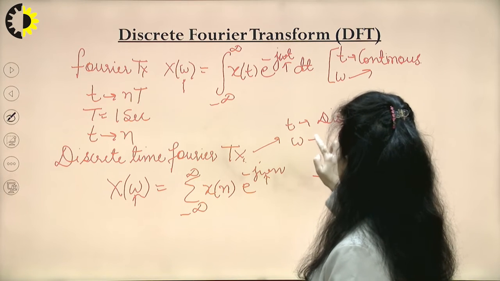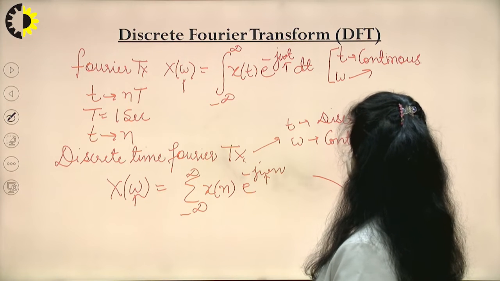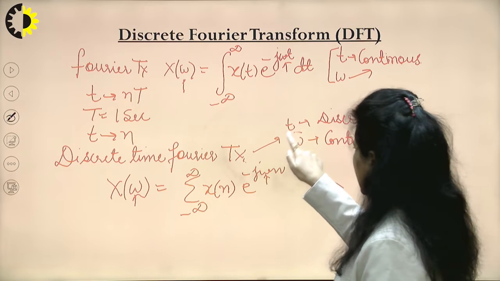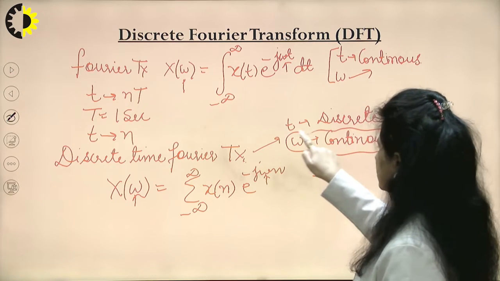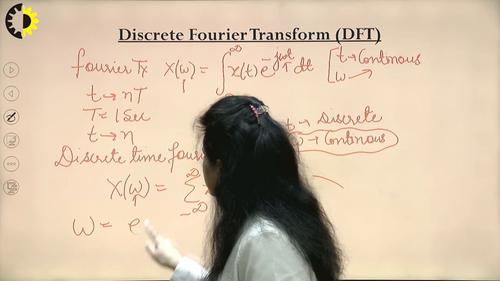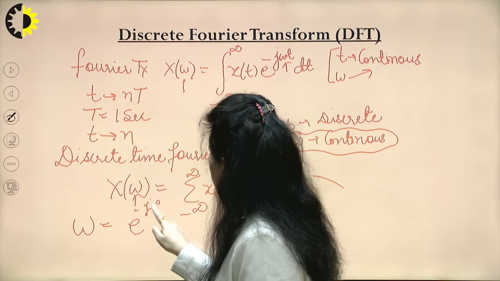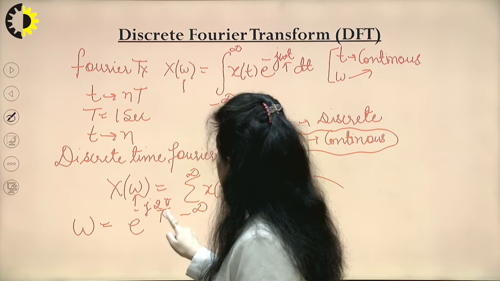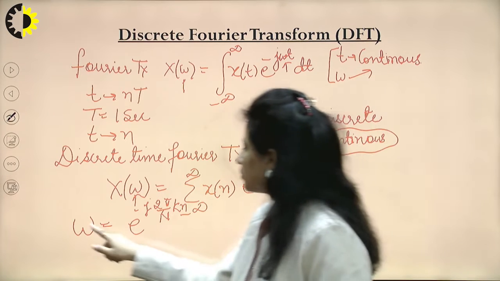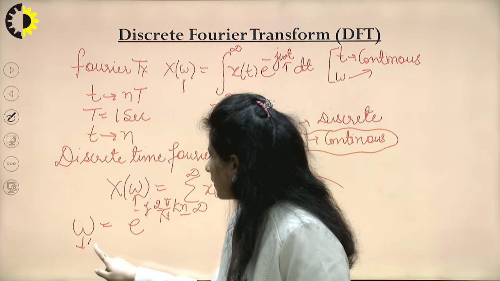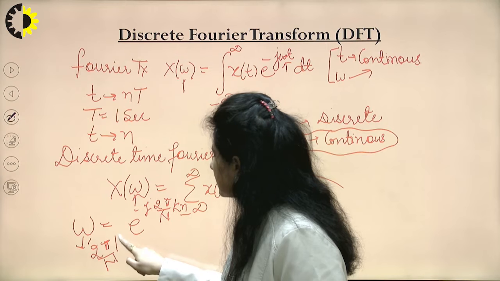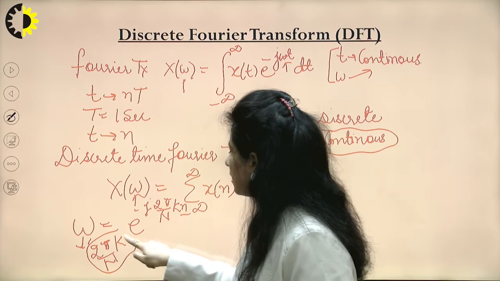But omega is continuous. So to move from this domain to another domain where I would like to discretize the omega as well, what I do is substitute at this place of omega another value, that is minus j 2 pi by n kn, which I see in the discrete Fourier transform. So actually, at this place of omega, I am sampling it like 2 pi by n, and this k is something which is discretizing my omega.